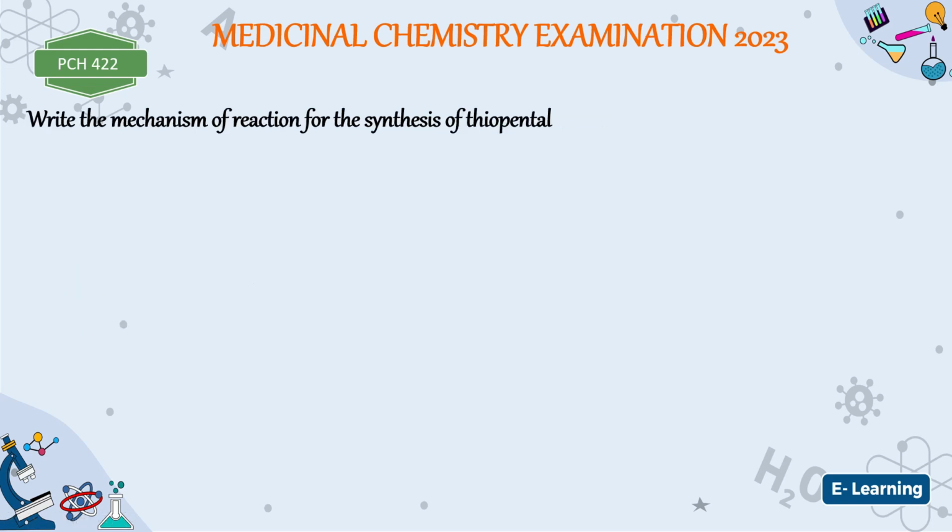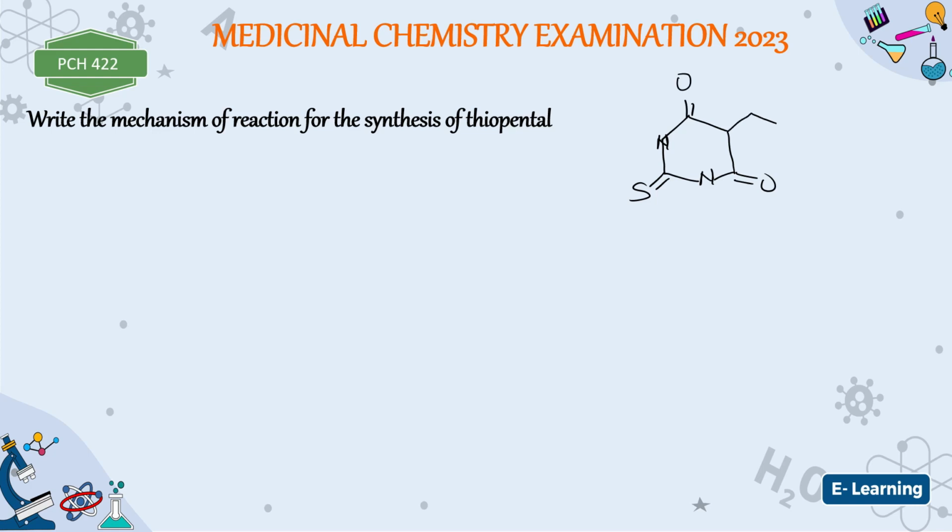Now, next one. Write the mechanism of reaction for the synthesis of thiopental. How do we write the mechanism for the synthesis of thiopental? First of all, we have to draw the structure of thiopental. How does the structure of thiopental look like? I think we have something like this. There is supposed to be nitrogen here, then we have double bond oxygen here. Here is X. Then here is double bond oxygen, here is double bond oxygen.